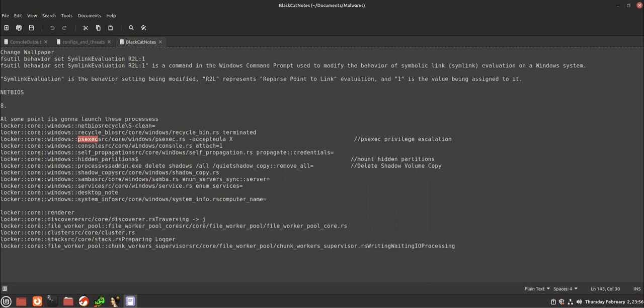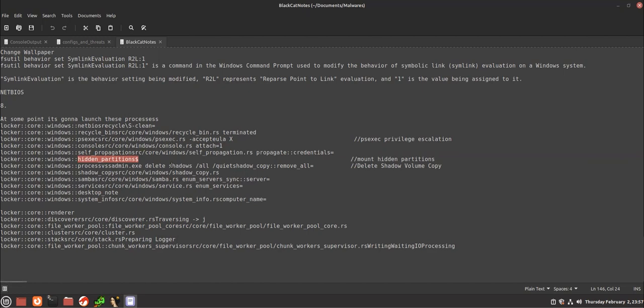Another thing that I've seen here, before I forget, is that it's also using -accept-eula. We generally do that because if you don't have GUI access, you might as well pass this argument on the command line so that it runs, sort of like what we do with the Sysinternals suite. We also have hidden partitions here with a $ sign, so this is at the partition level. When we get to the reverse engineering portion, we'll see how it gets the volume information and what it tries to do with that.